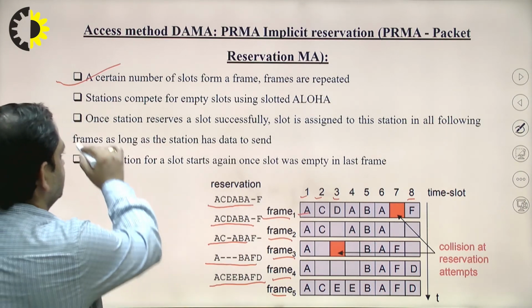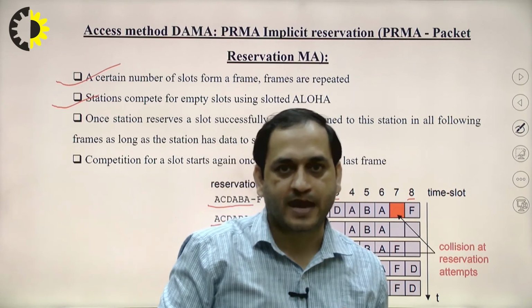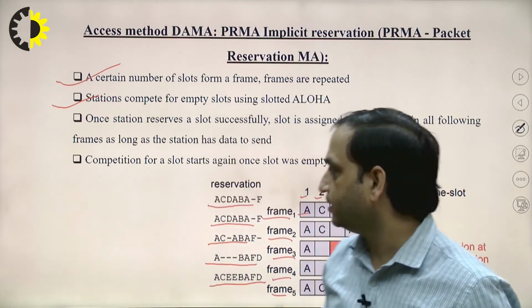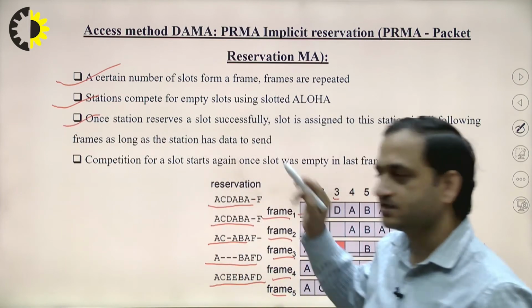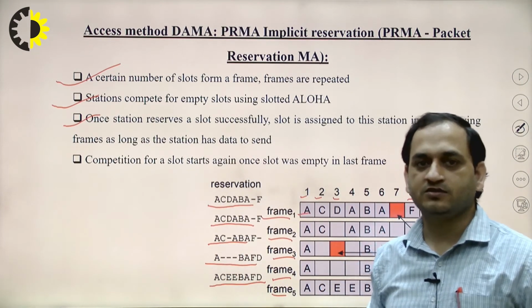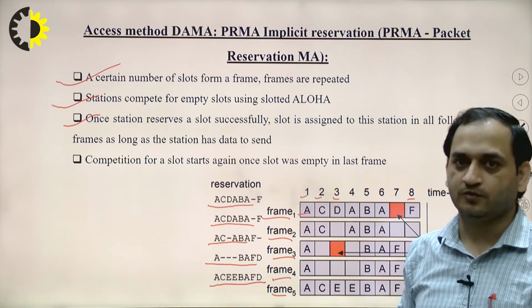So in this, the stations compete for an empty slot using slotted Aloha, right. Second, once a station reserves a slot successfully, the slot is assigned to this station in all the following frames.